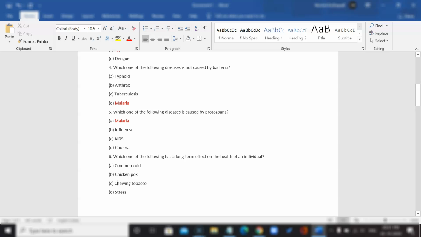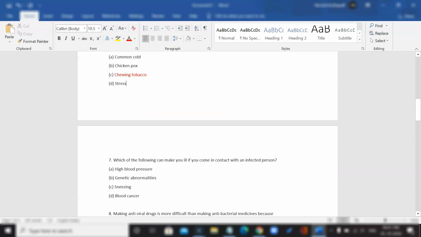Chewing tobacco and stress. Now this might be a bit confusing because stress could also lead to depression and other chronic diseases. But the thing is, depending on your mindset, you can overcome stress very easily. So stress would not be the right answer. Chewing tobacco, on the other hand, could cause several problems related to the lungs, the respiratory system, and can cause several viruses and even diseases. So that would be the right answer, C, chewing tobacco.